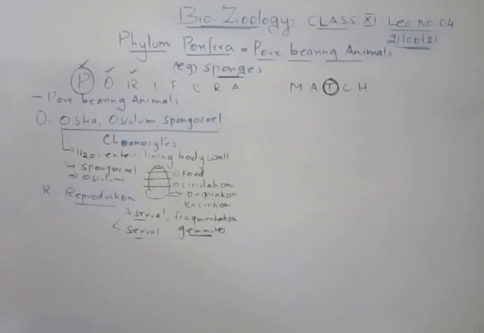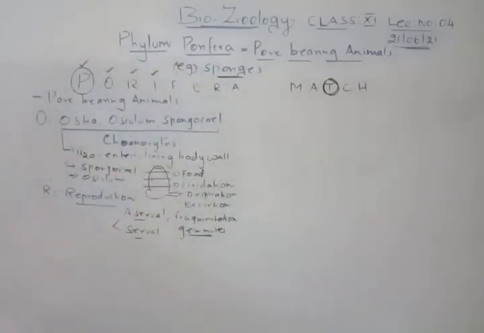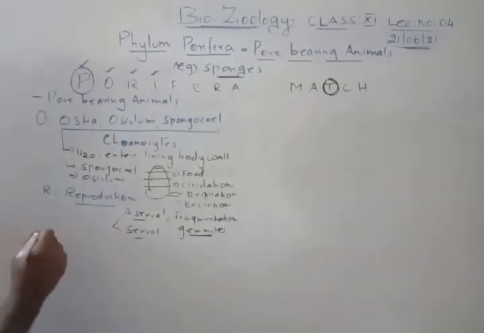Now, next one, we will talk about I. Here we are going to talk about two to three things. Whenever we talk about I, please remember the digestion part of sponges. I stands for digestion.